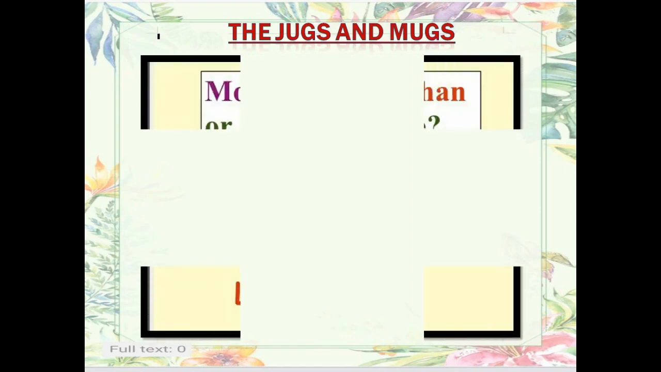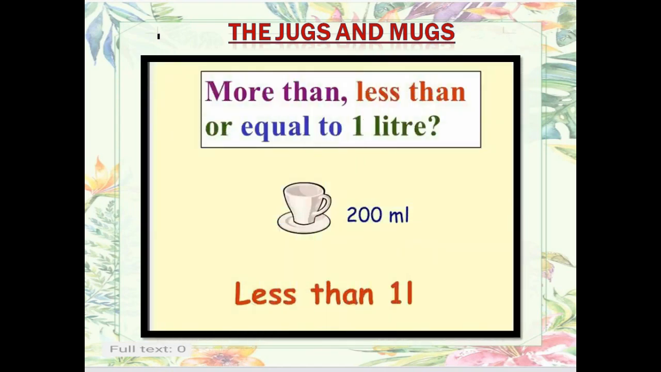Now let us see some examples here. More than, less than or equal to 1 liter. Let us see this cup. When you drink tea or milk in a glass, how much does it contain? Nearly 200 ml, not more than that. Or a glass may contain 250 ml. That means it is less than 1 liter.